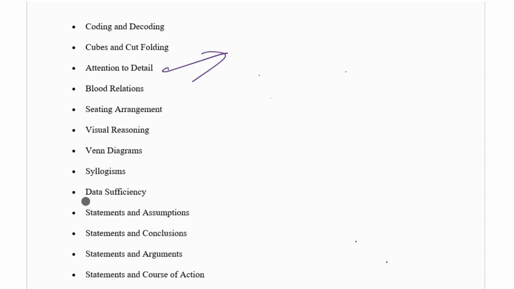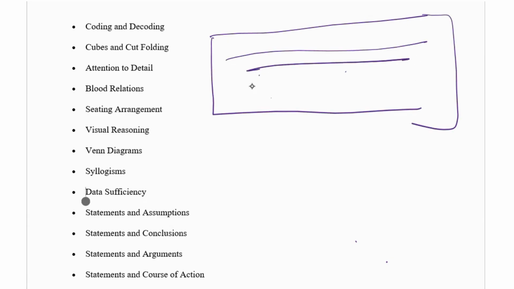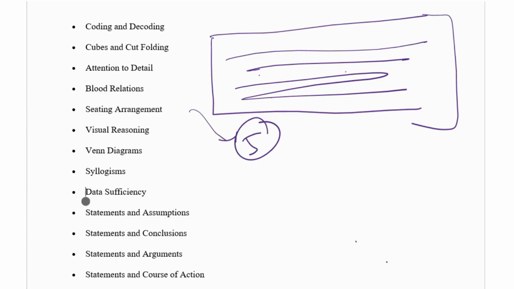Seating arrangement. So seating arrangement is very important. Why? Because you have to learn 4 to 5 lines of a para, and you have to understand that one. In the seating arrangement, they'll give 5 questions on one para.